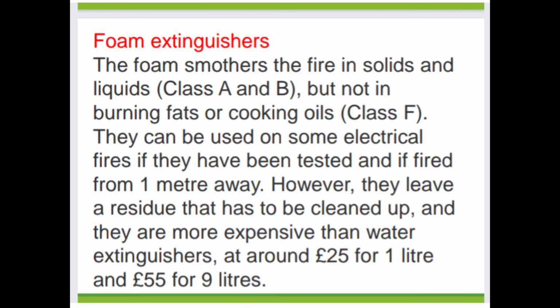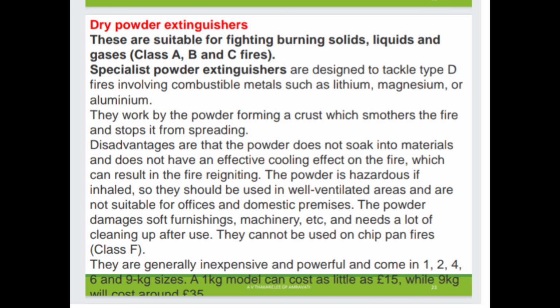And the next is the foam extinguisher. The foam smothers the fire in solid and liquid class A and B, but not in burning fats or cooking oils, class F. They can be used on some electrical fires. So the dry powder extinguisher. What is a dry powder extinguisher? These are suitable for fighting burning solids, liquids, and gases, class A, B, and C fires. Specialist powder extinguishers are designed to tackle type D fires.